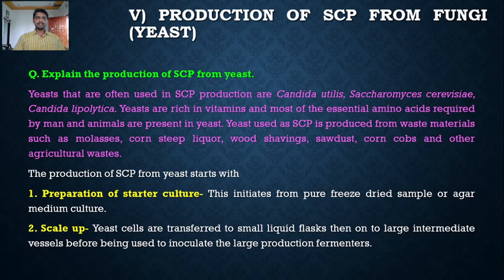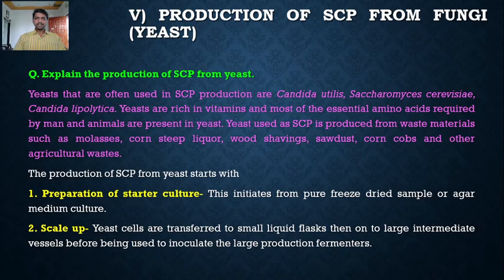Now the second step is the scale up. So the yeast that has been grown on the agar medium is multiplied in this second step, referred to as scale up. These yeast cells from the starter culture are transferred to a small liquid flask and then go on to large intermediate vessels before being used to inoculate the large production fermenters.